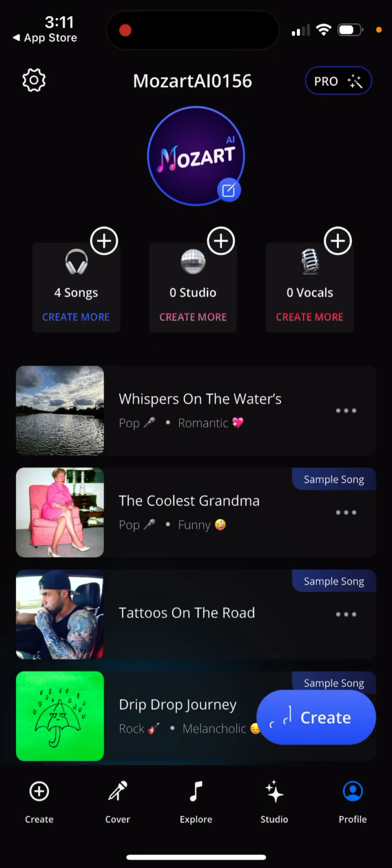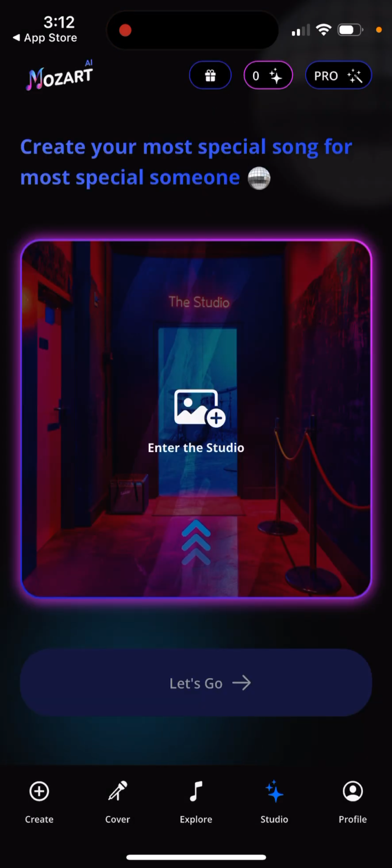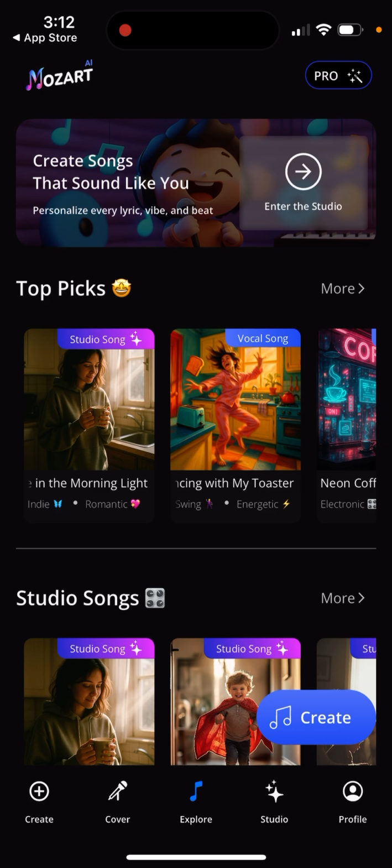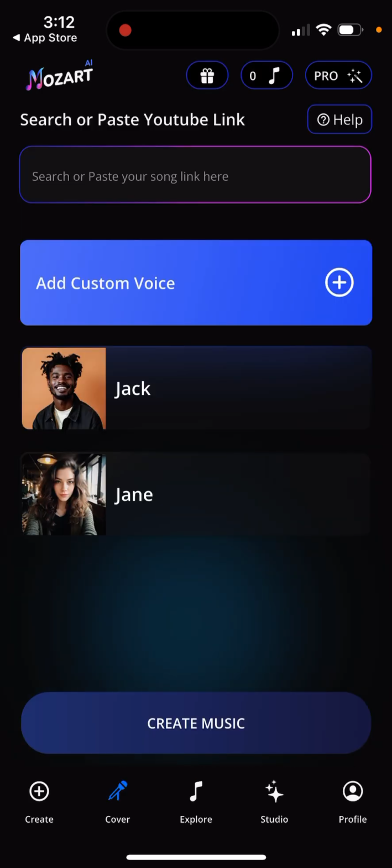So that's basically the idea. Then you also have studio, where you can explore other people's creations. And so yeah, that's what it is.